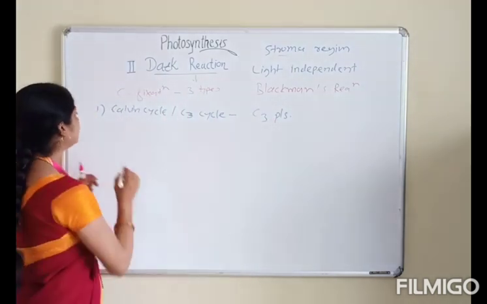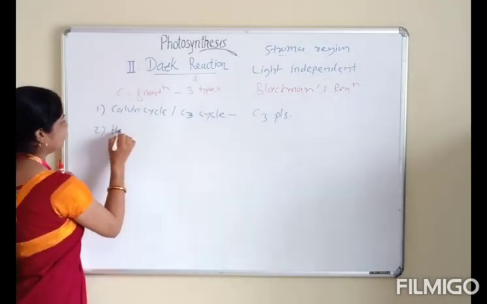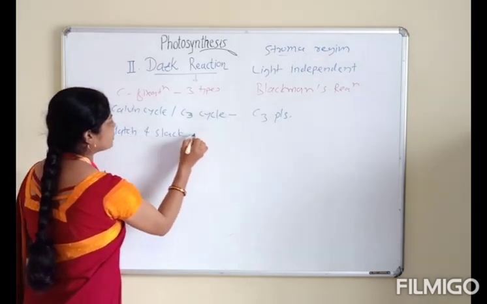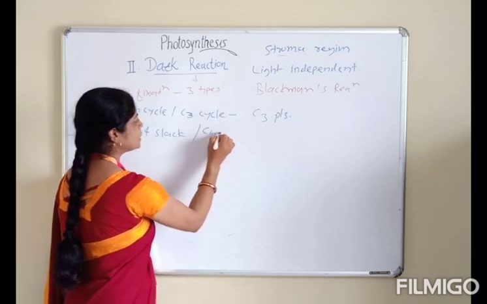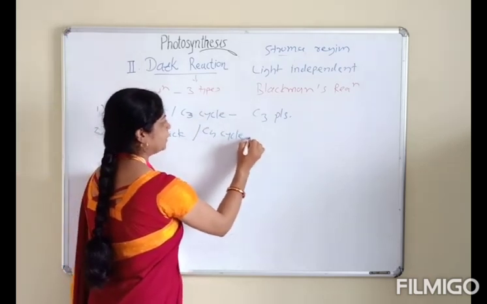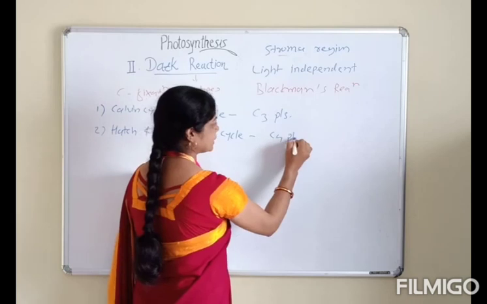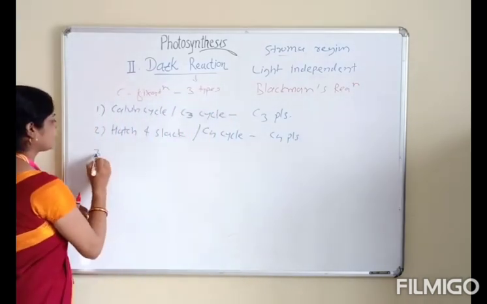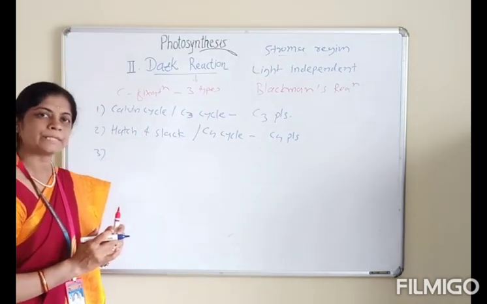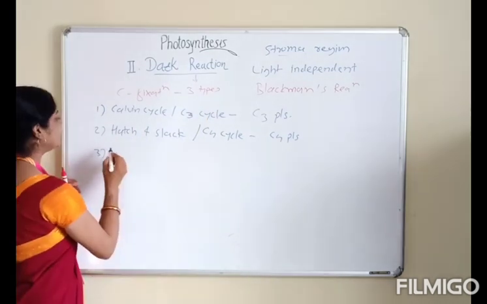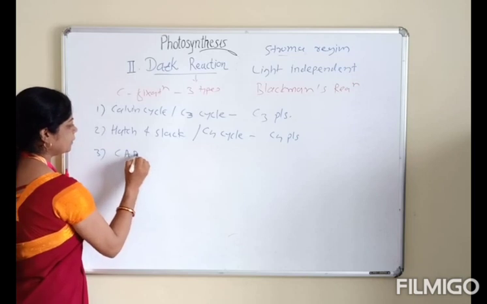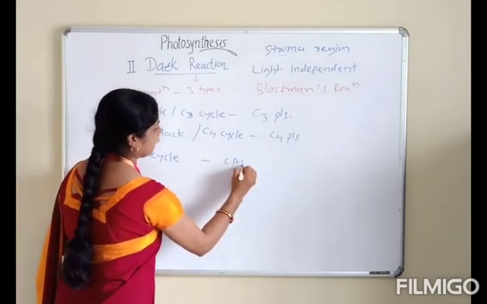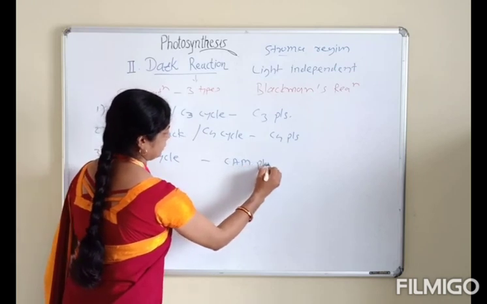Number 2, the Hatch and Slack cycle, which is also called the C4 cycle, and it occurs in C4 plants. And number 3, the CAM cycle, also called crassulacean acid metabolism, and it occurs in CAM plants.